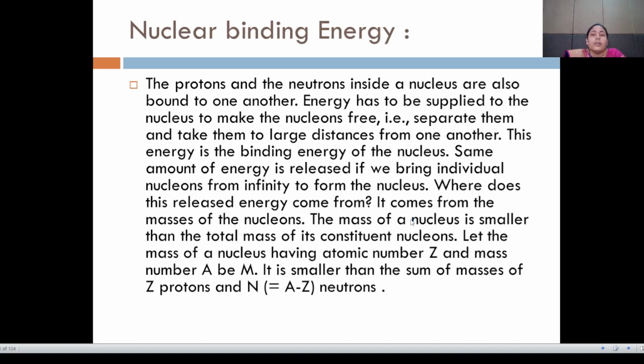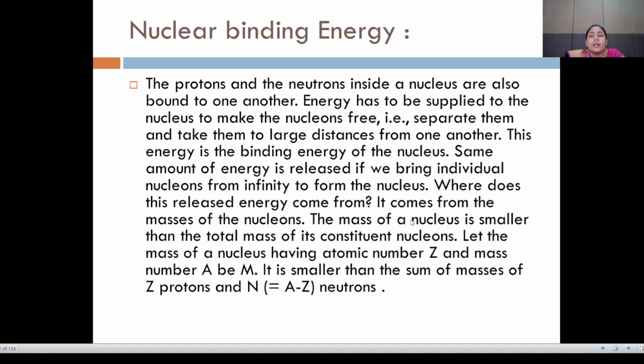The proton and the neutron inside the nucleus are also bound to one another. Energy has to be supplied to the nucleus to make the nucleons free, that is, to separate them and take them to large distances from one another. This energy is the binding energy of the nucleus. The same amount of energy is released if we bring individual nucleons from infinity to form the nucleus.